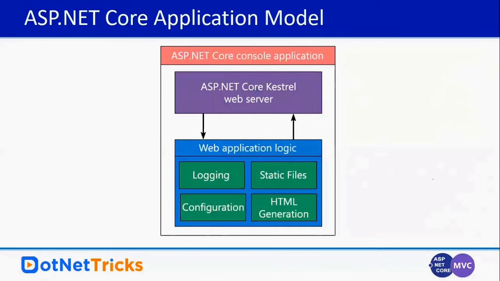If you're talking about the ASP.NET Core application model, you can see it is a console application, and inside the console application you will find the Kestrel web server. It is a cross-platform web server because ultimately you have to deploy your application on Mac, Windows, and Linux. Internally, when we develop the web application logic, we will have static files, HTML, configuration, and logging. All of these we will define here.